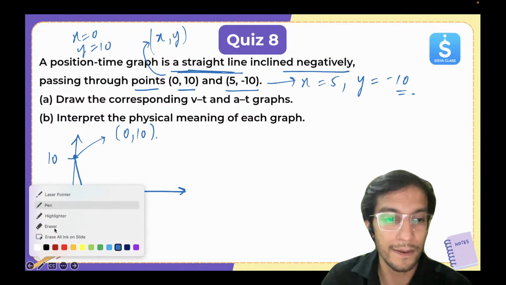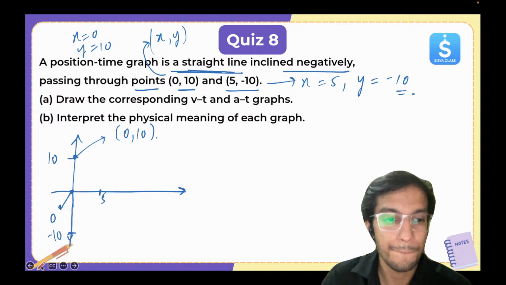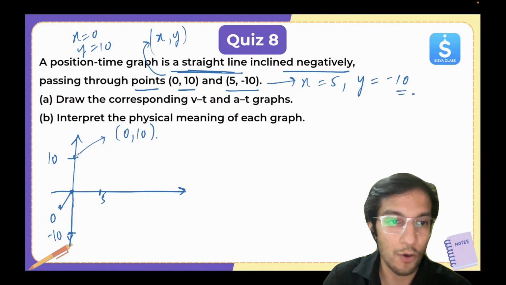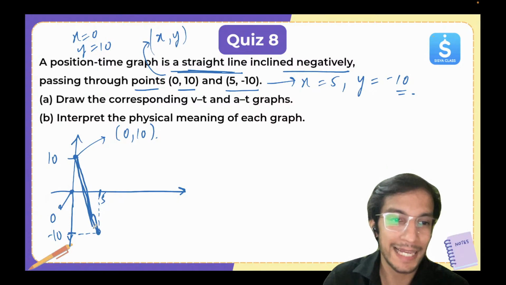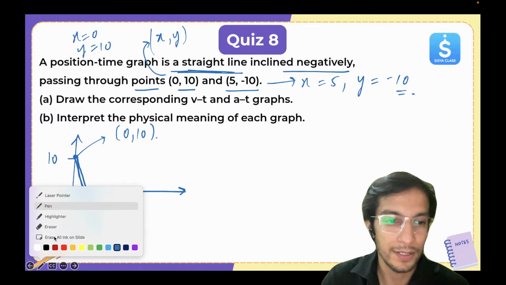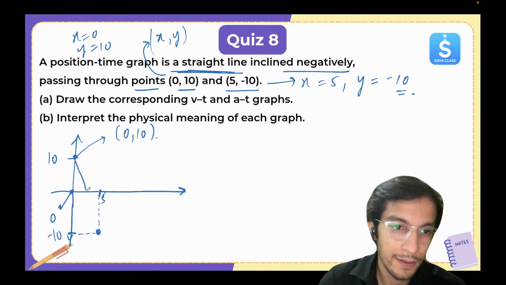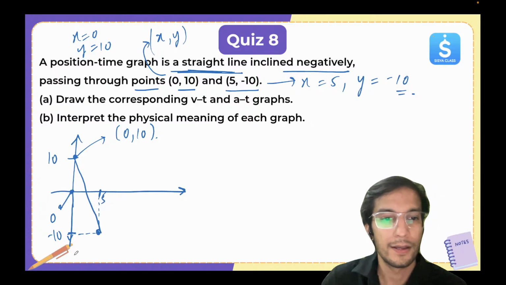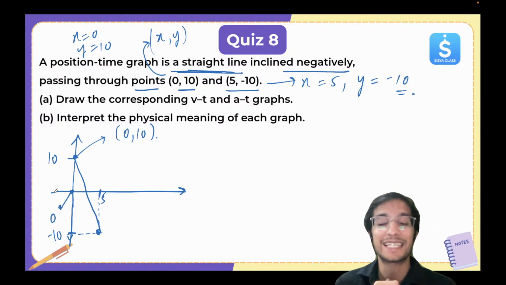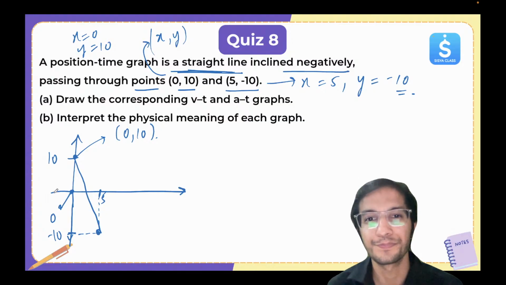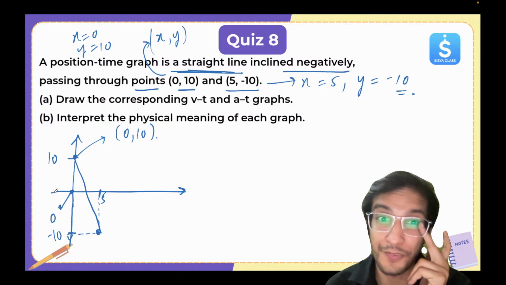Let me draw it once again. So this is how it is going to look. This is the second point. You have to join these 2 points. Okay, so this will be the XT graph. Let me draw it with a straight line. Okay, so that will be the XT graph. Now we have to draw the corresponding VT graph.